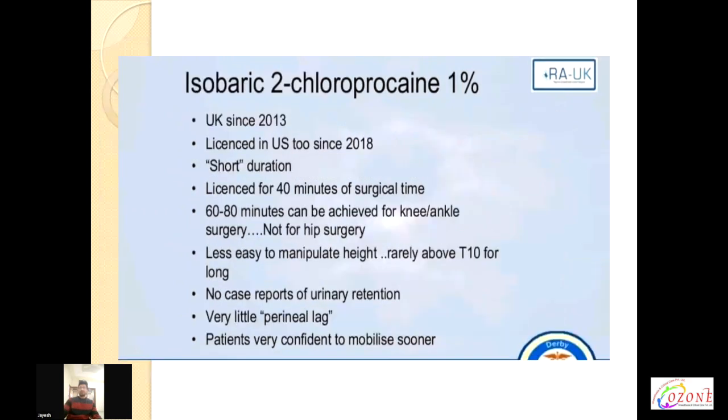Lastly, isobaric chloroprocaine. It is a very short-acting local anesthetic. It lasts for 40 minutes of surgical time. 60 to 80 minutes can be achieved for knee and ankle surgeries, so it is not used routinely for hip surgeries. It is less easy to manipulate height because of its isobaric nature, but rarely a T10 level is achieved with this drug. No case reports of urinary retention have been reported. With very little perineal lag, the patient may be confident to mobilize sooner with chloroprocaine.